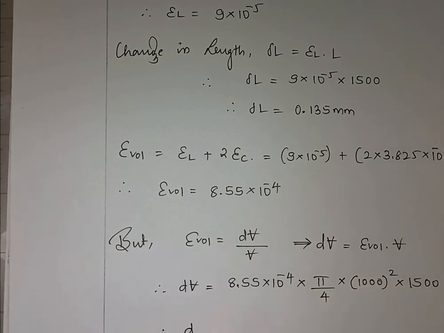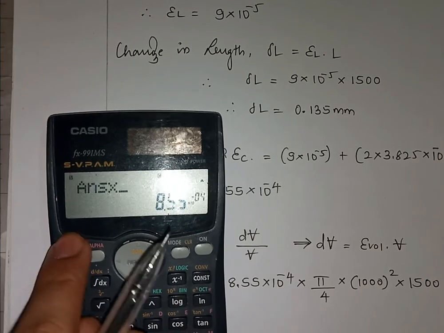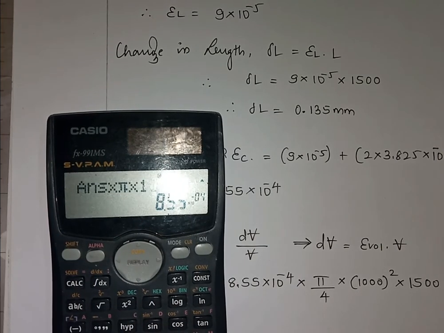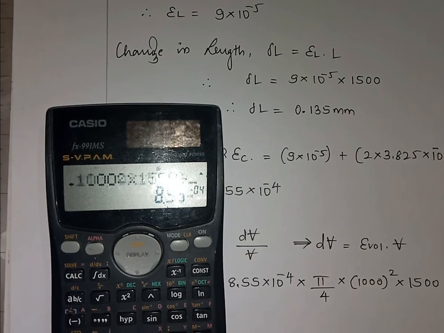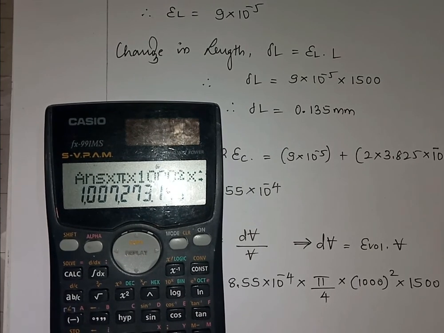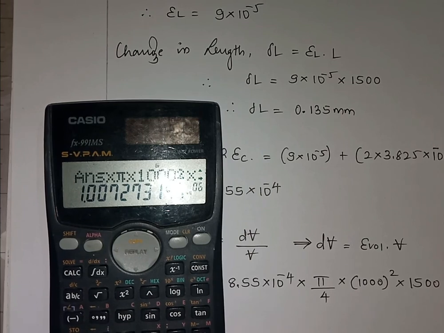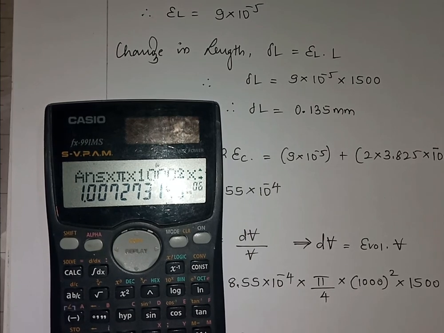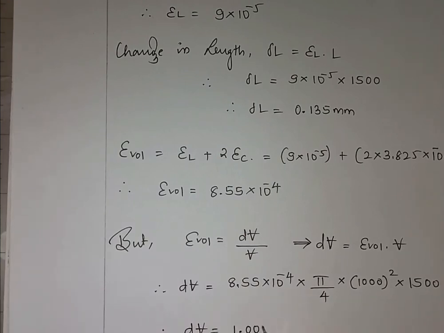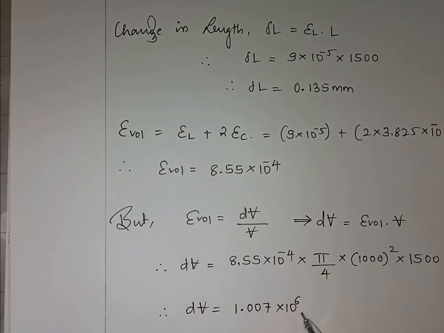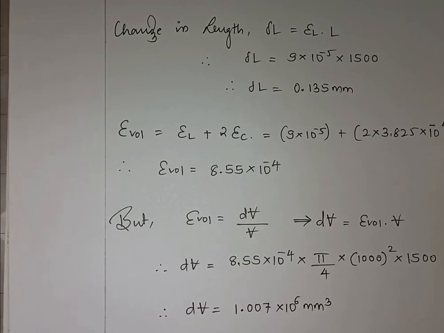So change in volume is pi into 1000 square into 1500 divided by 4 times that strain, which is 1.007 into 10 raised to 6 mm cube. Right? So that's it.